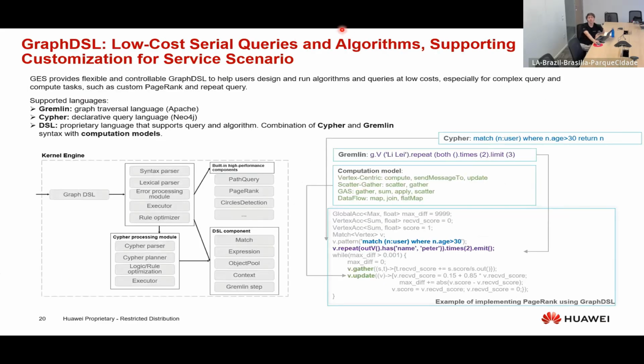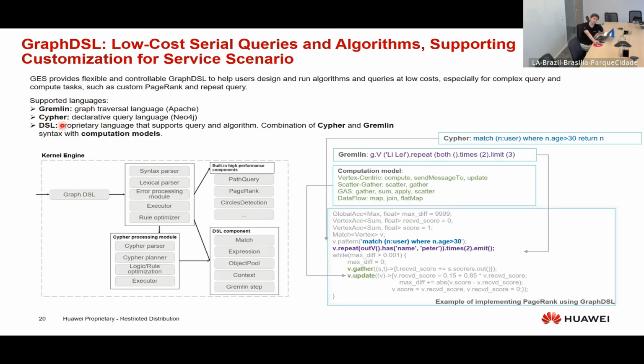Also, Graph DSL, what can we say about it? DSL is a proprietary language that supports query and algorithm. We also support Gremlin and Cypher, which are the 2 most known and used languages for query. Gremlin is for graph traversal, which is from Apache TinkerPop, I think. And Cypher, which is the biggest one, it's for Neo4j, and it's a query language. DSL is like a combination of both of them with computational models, right?